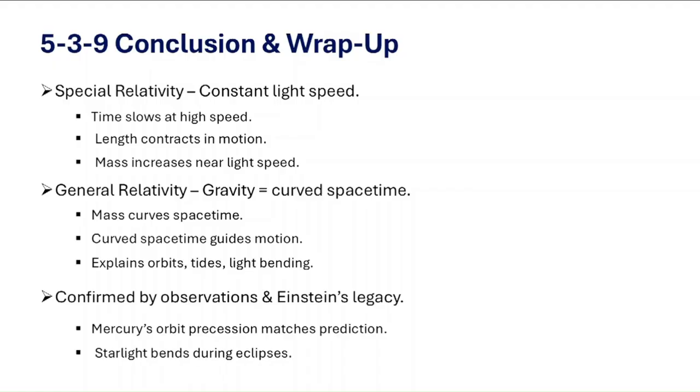So during the 1919 solar eclipse, stars near the sun appeared slightly shifted, matching Einstein's prediction. And gravitational waves were detected by LIGO in 2016. So ripples in space-time confirmed relativity on cosmic scales. And we can say Einstein didn't discard Newton, he expanded on it. And Newton's laws still work for everyday speeds, but Einstein explained extreme cases.